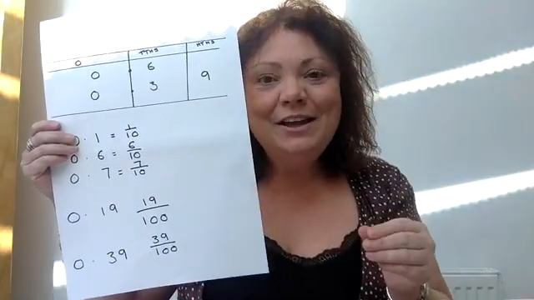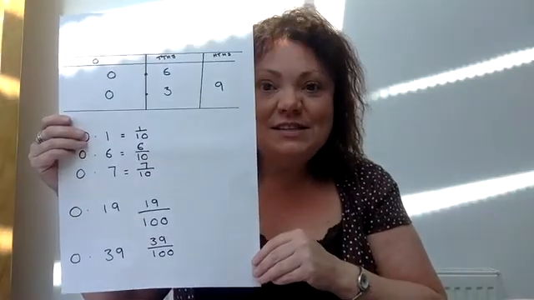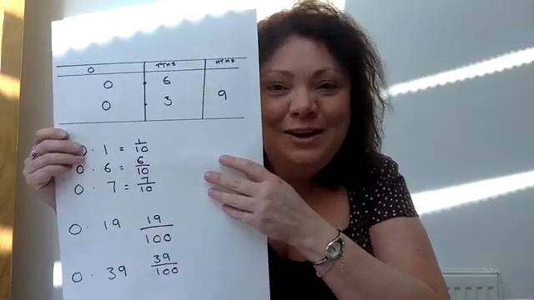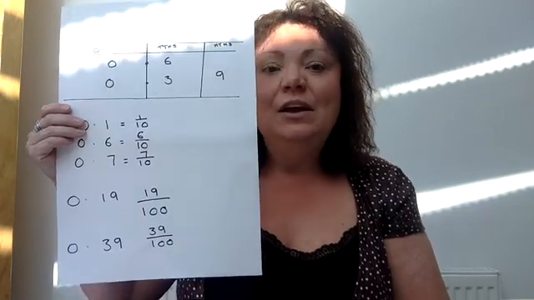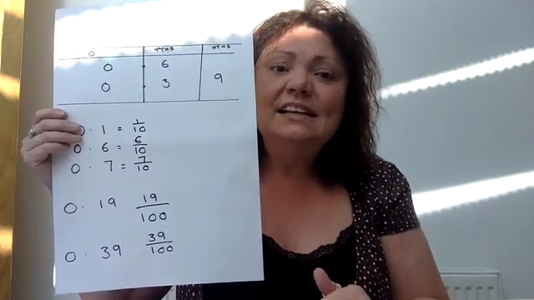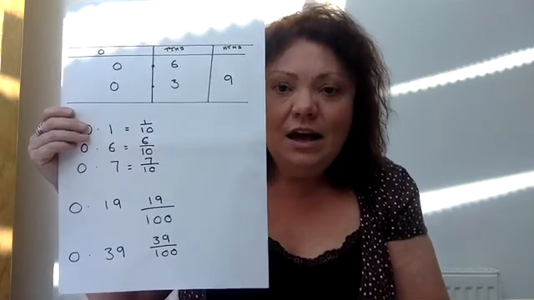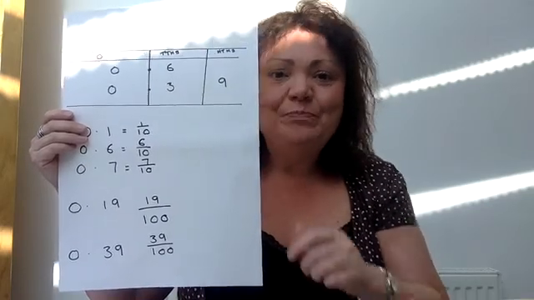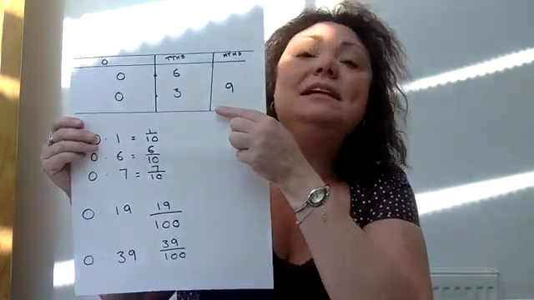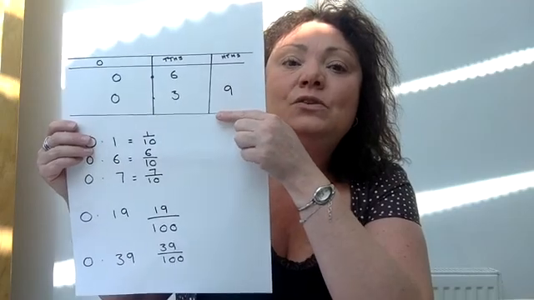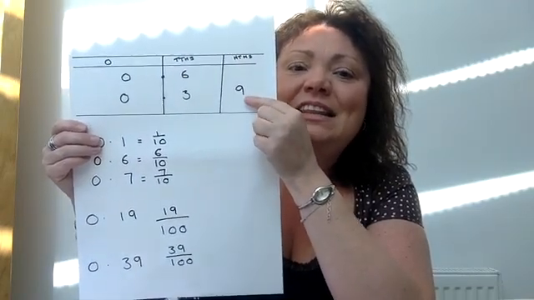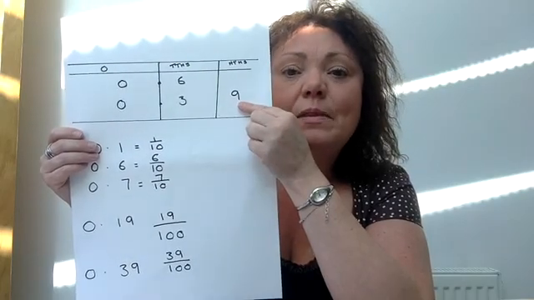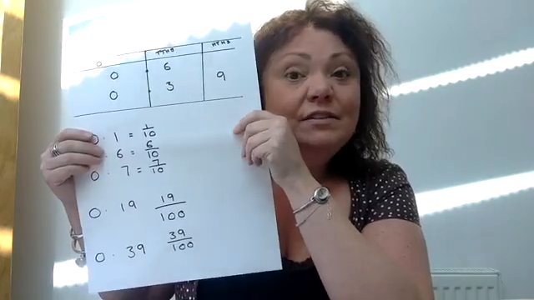Right, so now we're going to look at hundredths. So we all know this already. So we look at 0.19, and it is 19 over 100, okay? And if we were to put it in the place value chart, it would be 0.19. And then we could see that the 9 goes in the hundredths column and the 1 would go in the tenth column, okay?